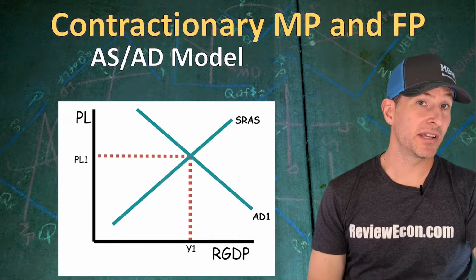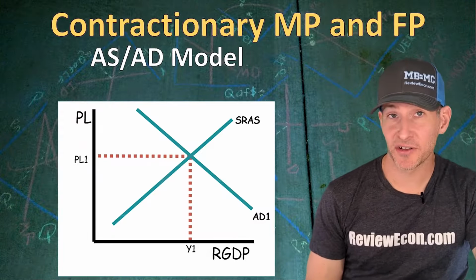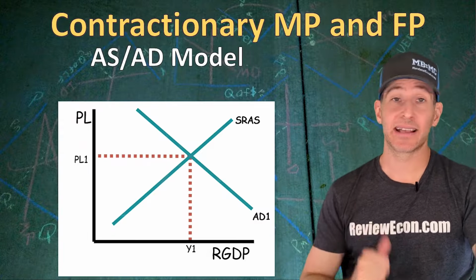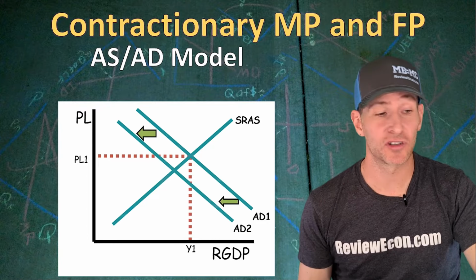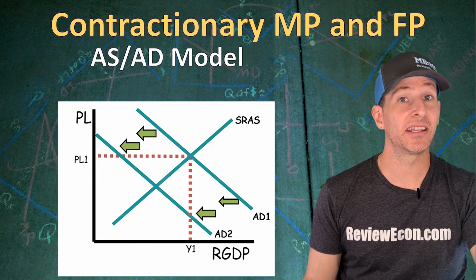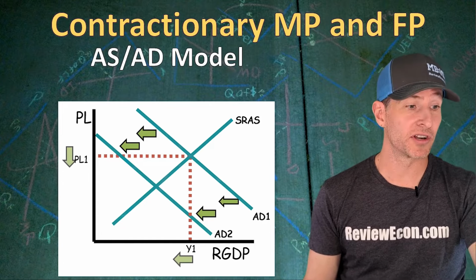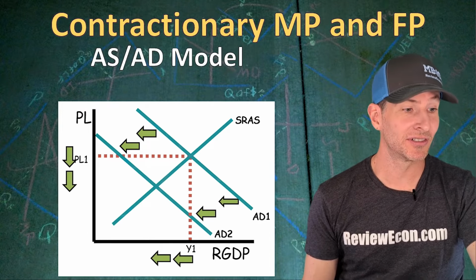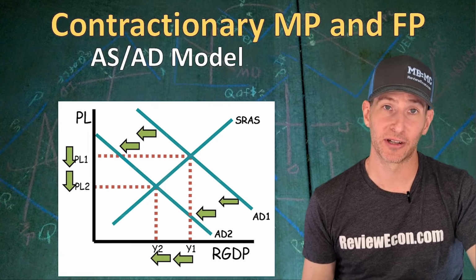If we have the opposite and both monetary policy and fiscal policy are contractionary, in the ASAD model, we're going to see a leftward shift of the aggregate demand curve with that monetary policy and a leftward shift with the fiscal policy. Both of those are going to result in a lower price level and lower amount of real output.